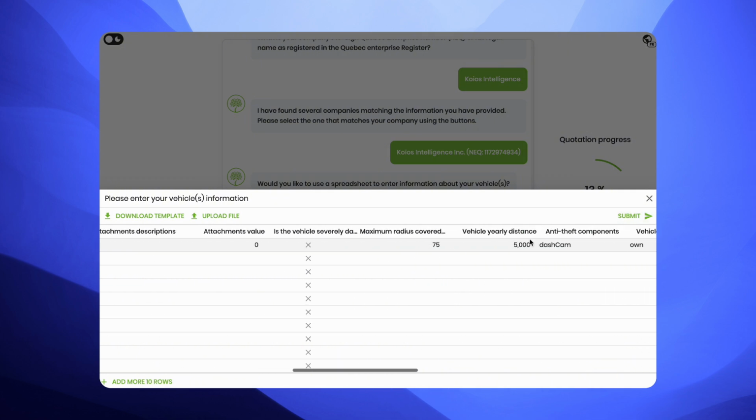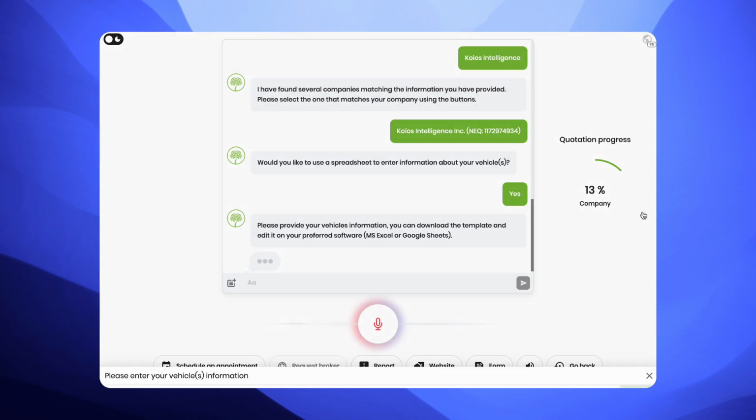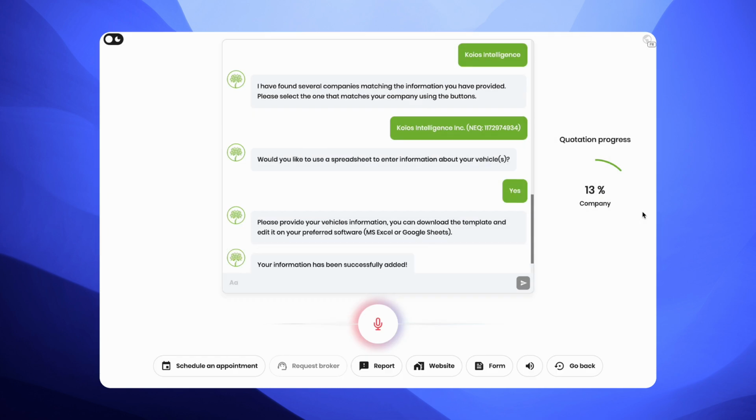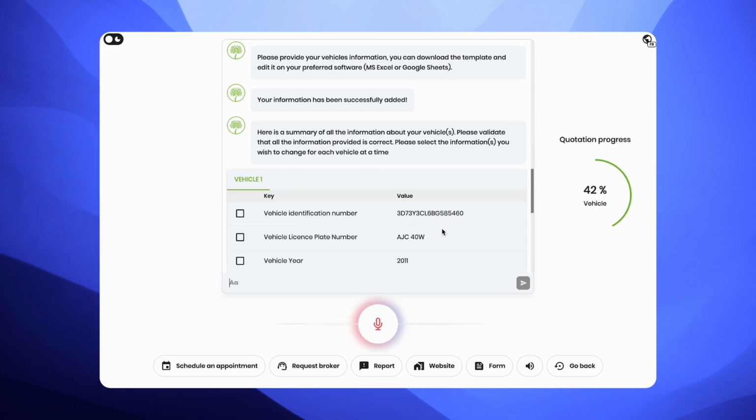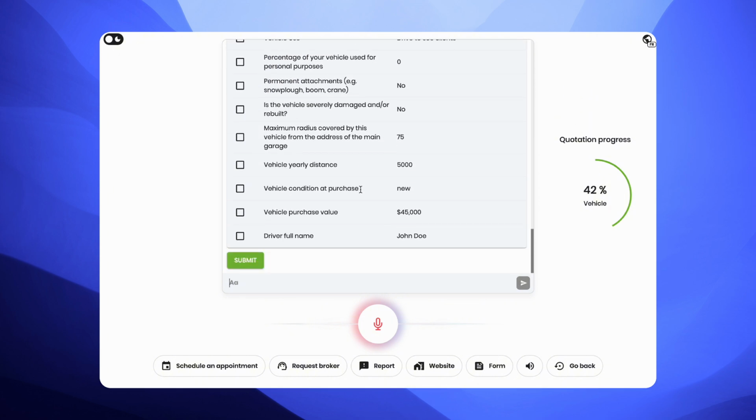The client can opt to fill out the information in a conversational way as well, but this may take longer than the sheet. After the file is submitted, Olivo will provide a summary of the information. Any input can be edited by checking off the box next to the incorrect field.